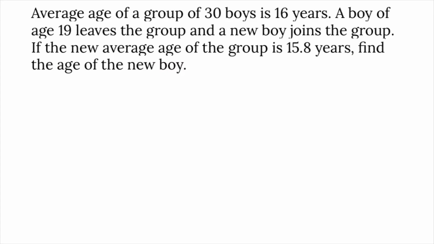Average age of a group of 30 boys is 16 years. A boy of age 19 leaves the group and a new boy joins the group. If the new average is 15.8 years, find the age of new boy. See, average of group of 30 boys is 16. A boy left and a new boy joined. So that's why average is decreased by 0.2 years. Earlier it was 16 years, now it is 15.8 years.